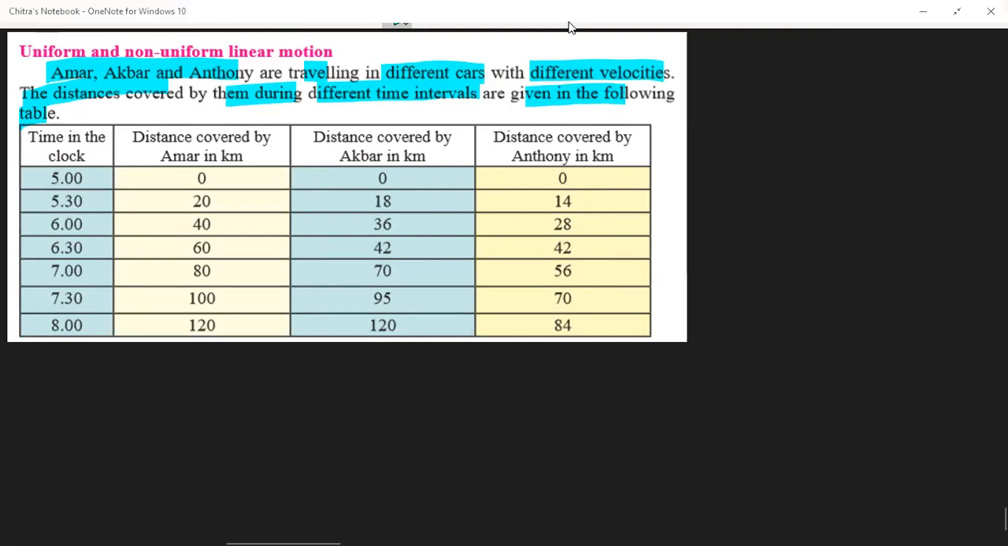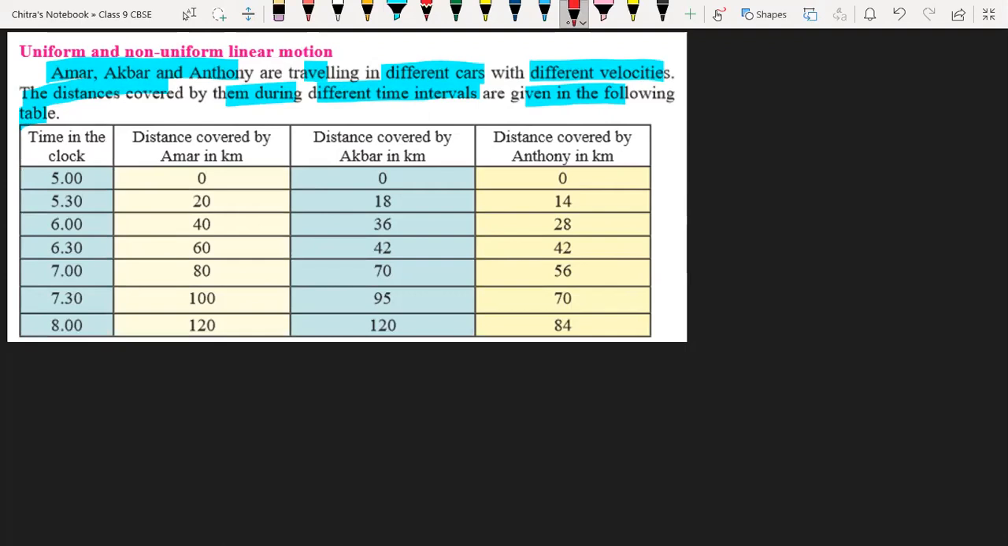For the first condition, I am just asking one simple question to Nihar. What is uniform motion? We already discussed that. Sir, if the body travels equal distances in equal intervals of time. Yes. When the distance traveled by the object is equal in equal intervals of time, then it is called uniform motion. So first we have to check whether the time given is uniform or not.